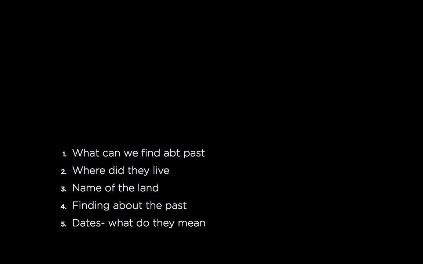Third was the Vindhya Range and the Garo Hills in the northeast, where rice started being sown. Fourth was the Indus River, where earlier cities were built, and fifth was the river Ganga and its tributaries, which was related to the Magadh region. Then we had finding about the past. We covered inscriptions, manuscripts, and also archaeology here. Dates meant the AD and the BC. That's it for chapter 1.